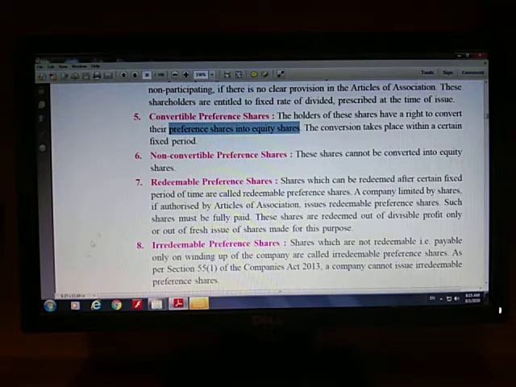In case you have non-convertible preference shares, here you can see the heading non-convertible preference shares, then you will not have right to convert your shares into equity shares of the joint stock company. Your amount which you have invested in the preference shares will be returned to you after a particular period of time. You don't have right to convert your preference shares into equity shares.